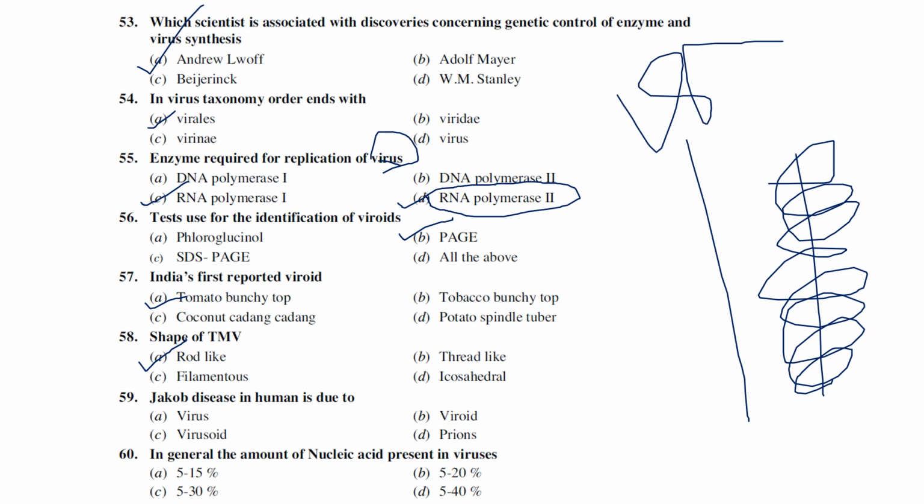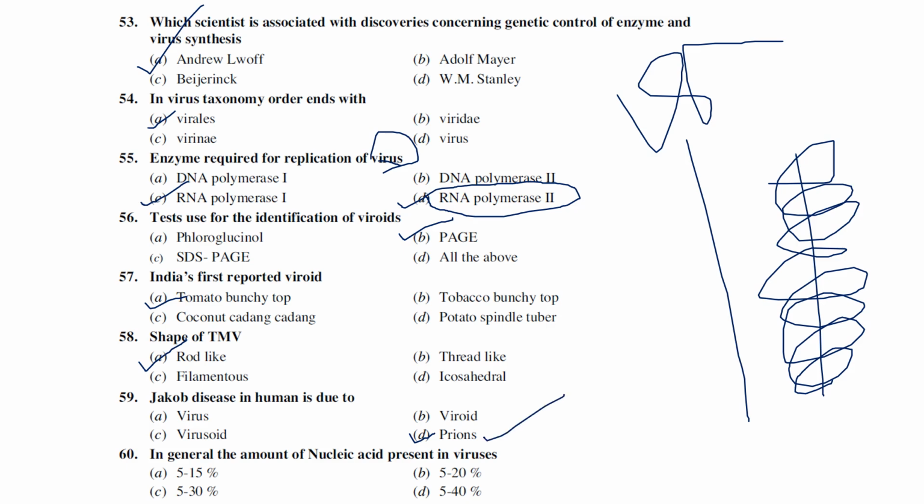Creutzfeldt-Jakob disease in humans is mainly caused by prions. So what is a prion? A prion is an infectious protein, I would say a malfunctioned protein. Malfunctioned proteins are generally known as prions. Prions cause a couple of diseases. In humans they cause Creutzfeldt-Jakob disease, Kuru disease, and some other kinds of diseases. So Creutzfeldt-Jakob disease is mainly caused by prions.